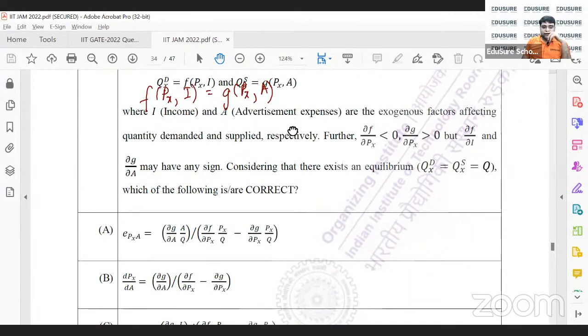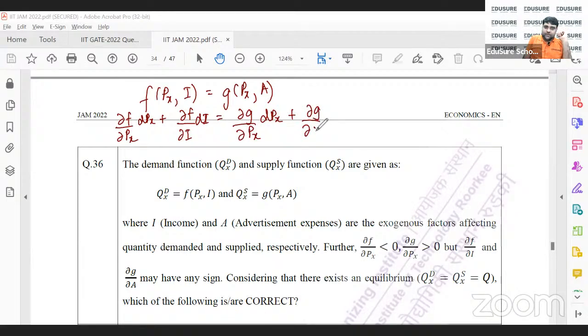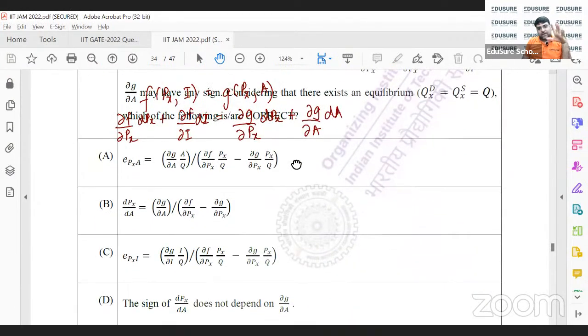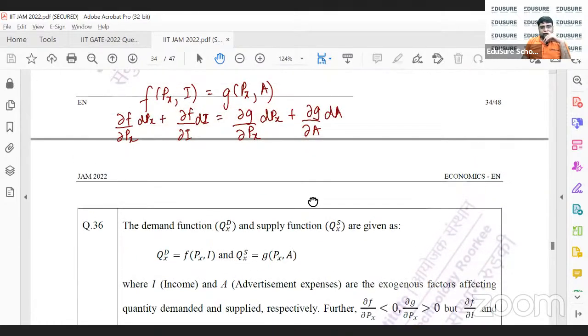So dpx dA, if I differentiate this entirely, what do I get? I get del f del px dpx plus del f del I dI is equal to del g del px dpx plus del g del a da. Now the question says del px dpx da epx I, all this is given. So first of all, let us find out dpx da.